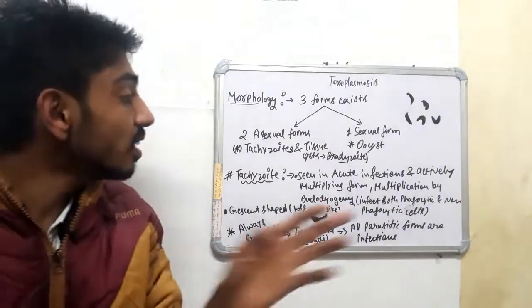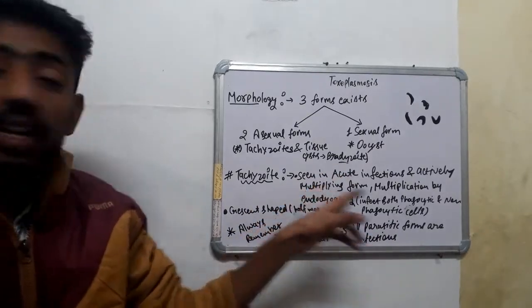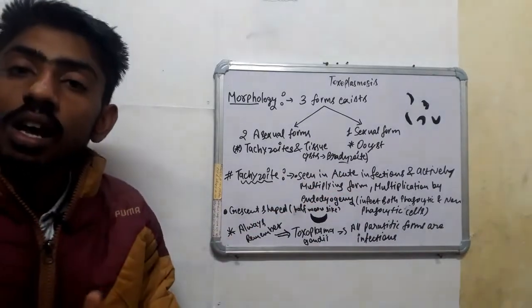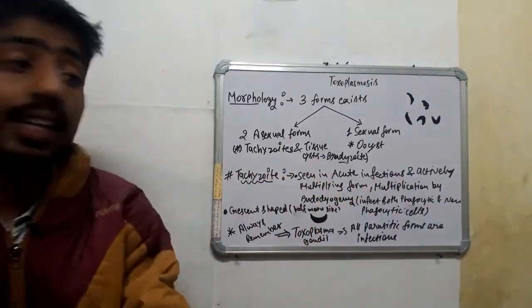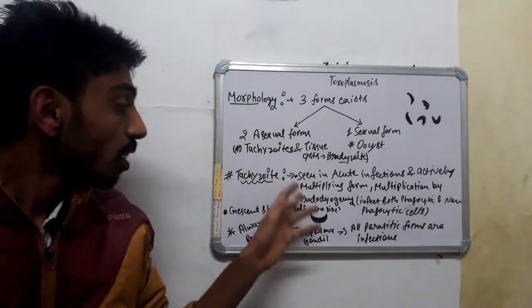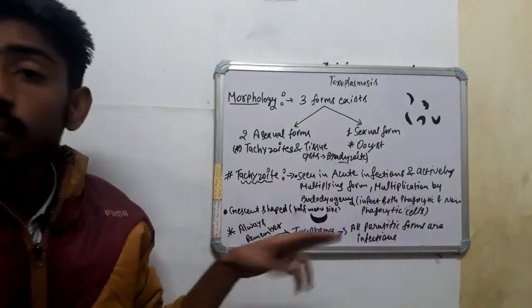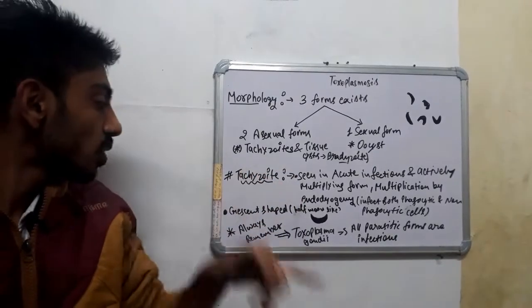The multiplication is by endodyogeny. It infects both phagocytic and non-phagocytic cells, and multiplies by endodyogeny.